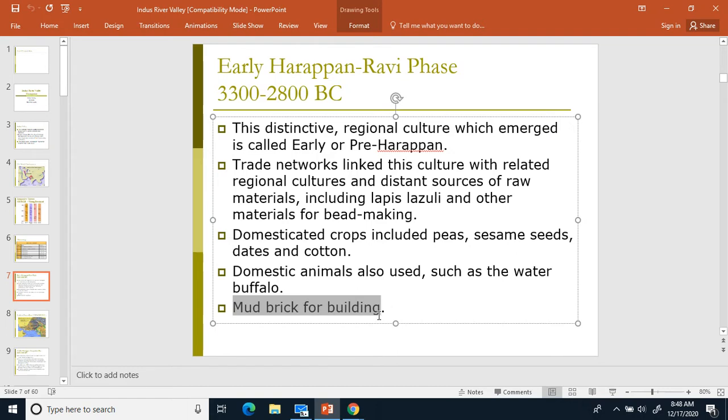4, mud brick for building. We talked about mud brick before. It came up when we were talking about China. Mud brick, once again, is pretty easy to make. You just need some water and some dirt. You mix the water with the dirt.